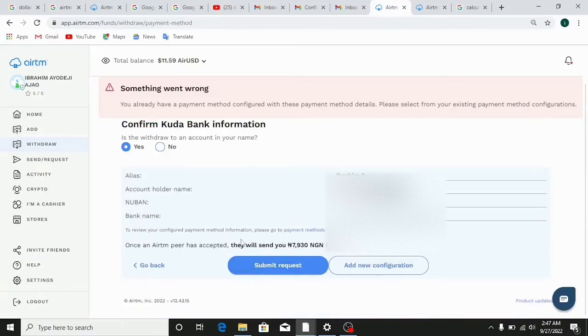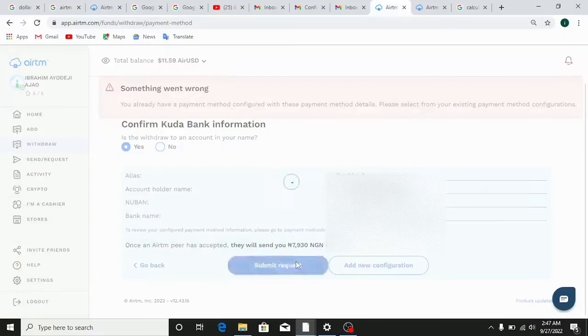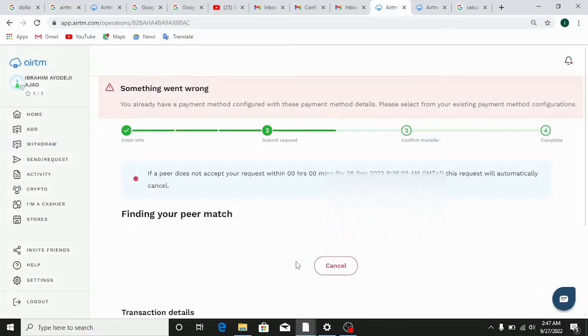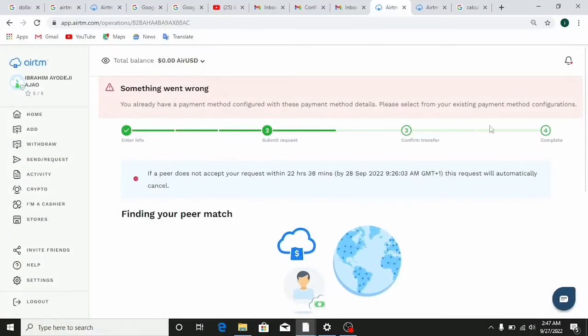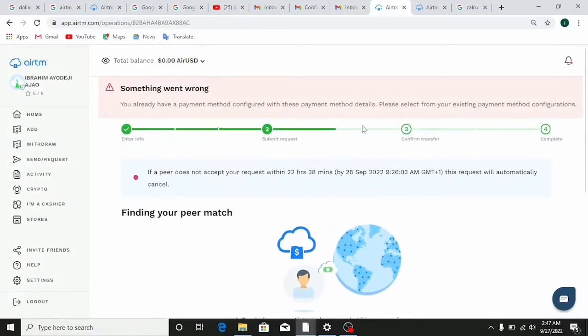So the next step is to now click on this button here which literally says submit request. So after clicking on submit request here, just ignore this one here which says something went wrong. Just ignore it right here. That was when I was trying to configure the payment method, which I literally fixed.